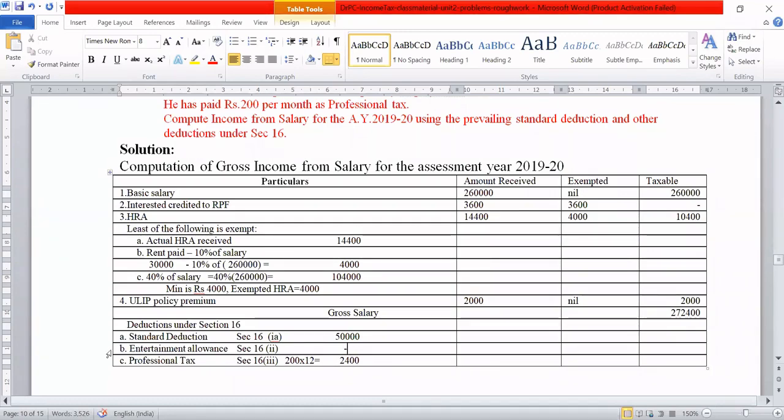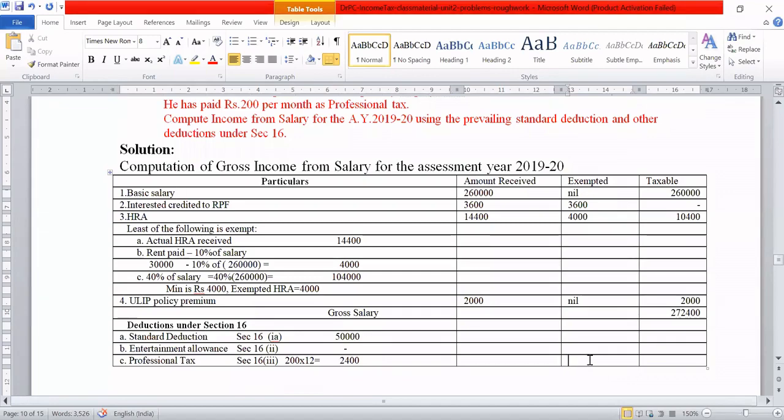So what is the total deduction under section 16? The sum of all these is exempt. How much is this? 52,400. So the deduction under section 16 is the sum of these 3.